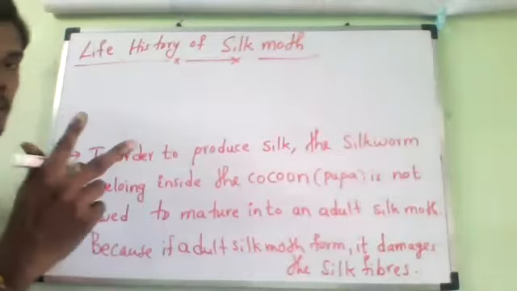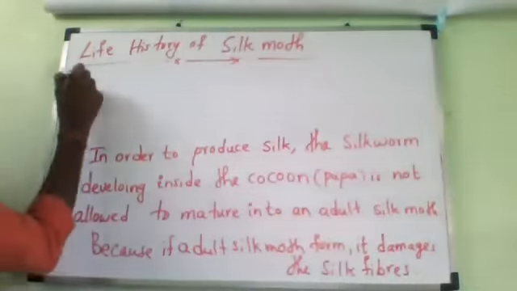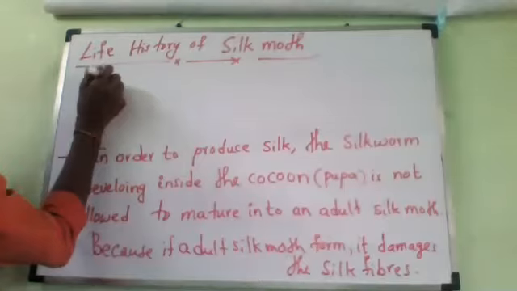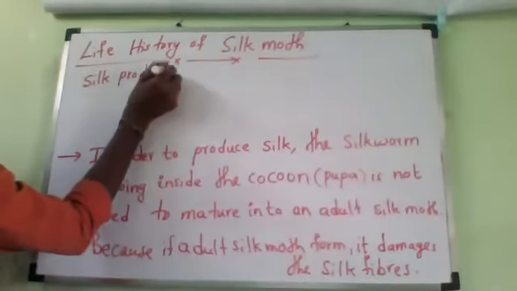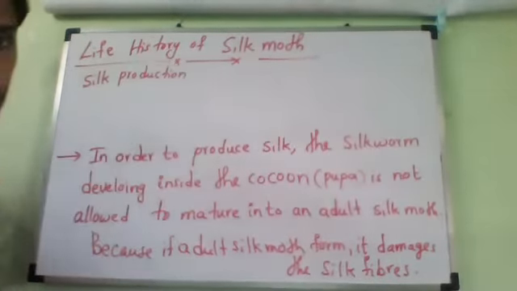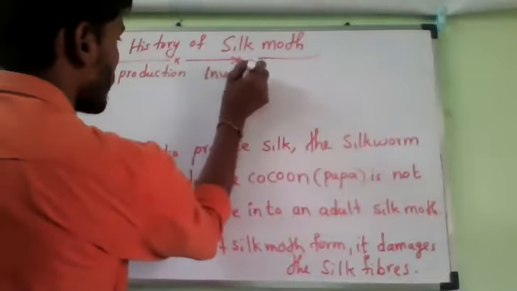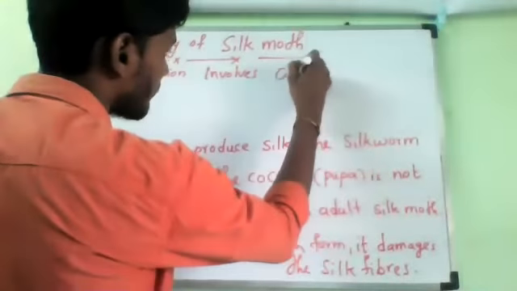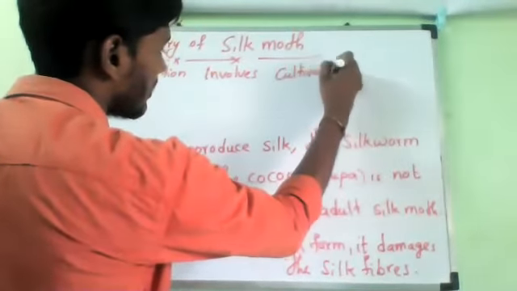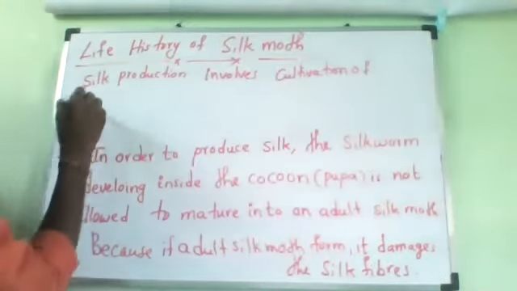Two things. Silk production involves cultivation of mulberry trees